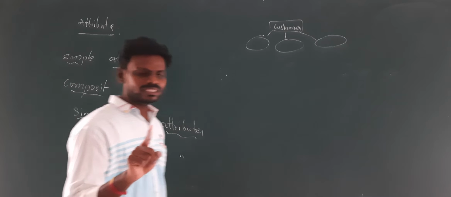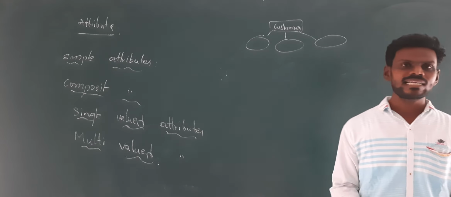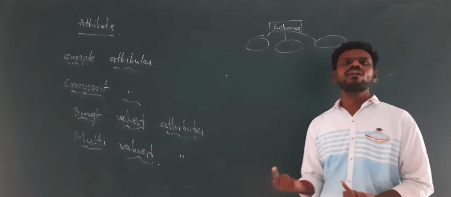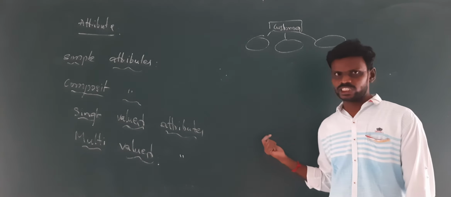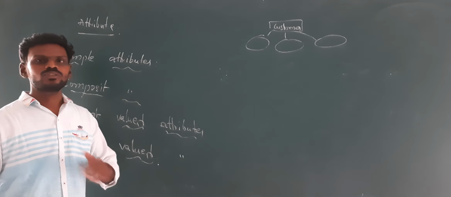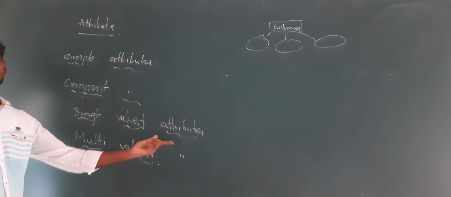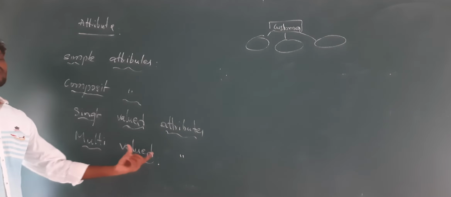For example, take the age attribute. For that, I can enter only one value. Every person has only one age. You should not say that I am 21, and then say no sir, I am 16. Why? Because there is only one value in that particular column called age. For example, when you are entering gender, you will enter male, female, others. You should not say M, you should not say F; you should not have multiple values over there. Those kinds of attributes fall under single valued attributes.